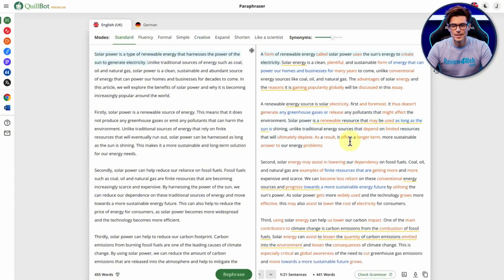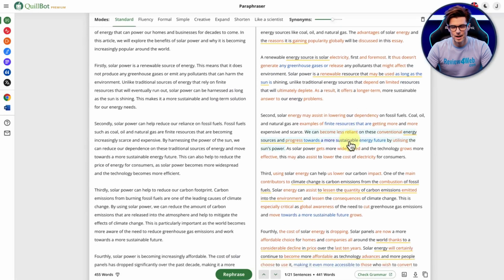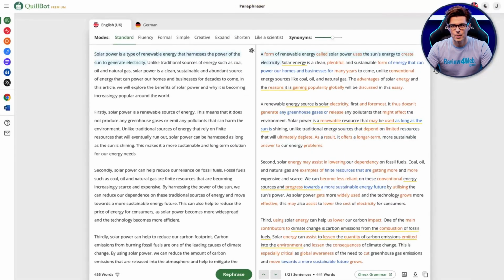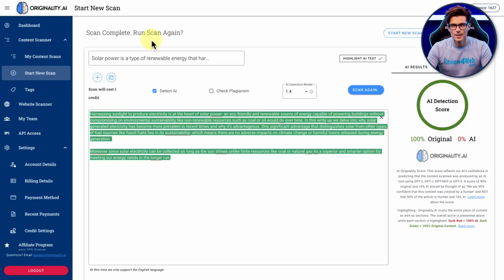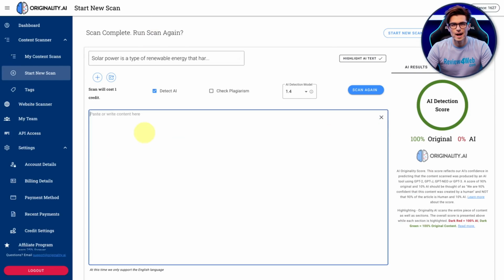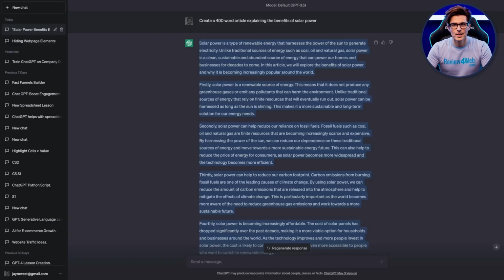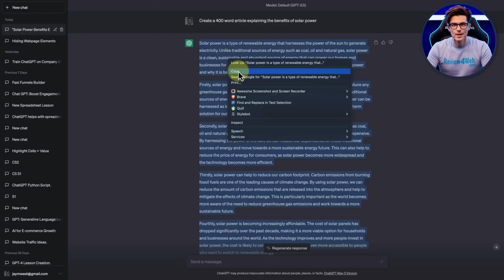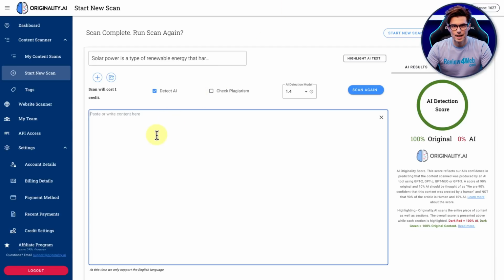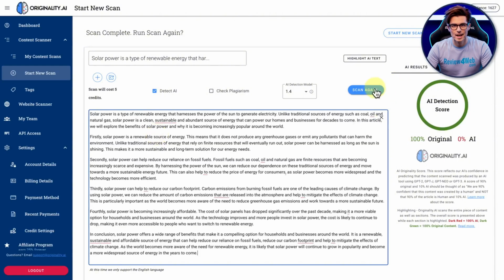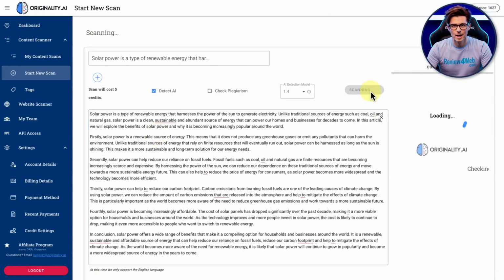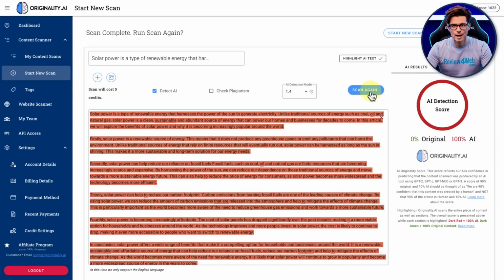So now we've got this standard paraphrased article. Now, if we go to Originality and we try this out, we'll get rid of this one we have here. Let's paste in the original article first, which was this. So we'll copy that, paste that in, and that should, if Originality is doing its job, come up as definitely AI, which it has. There you go. Straight away, 100% AI confident.